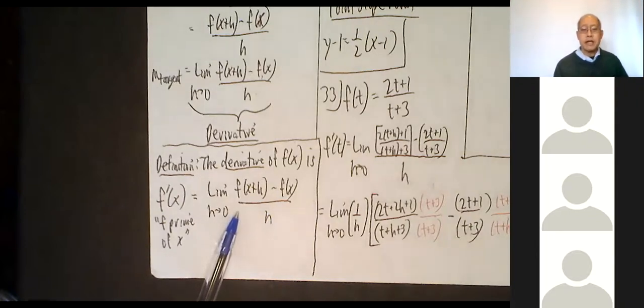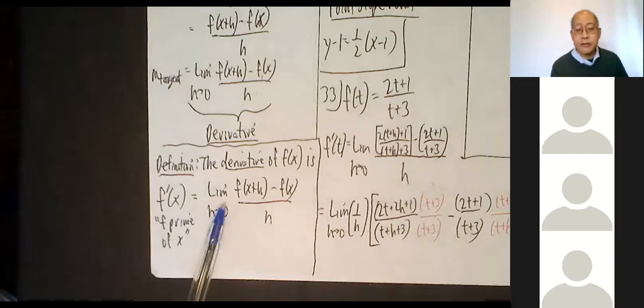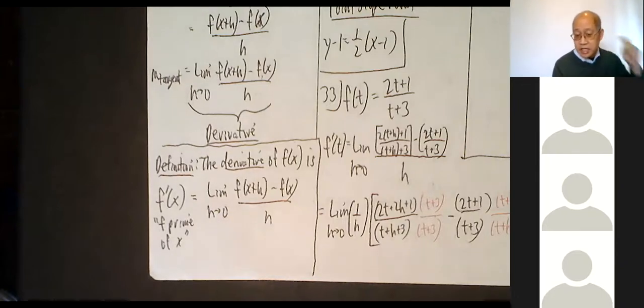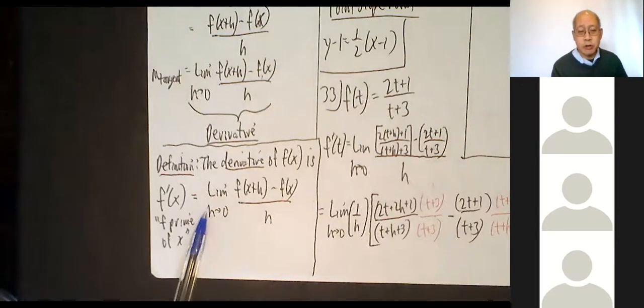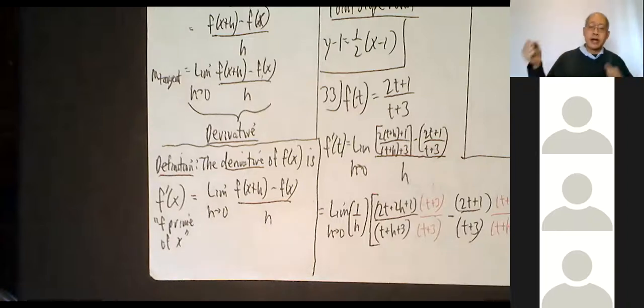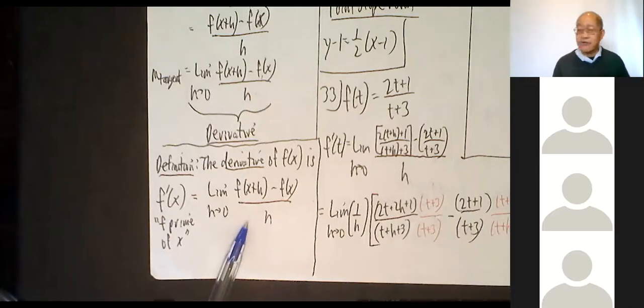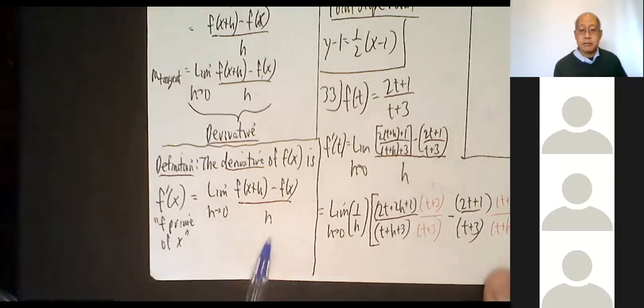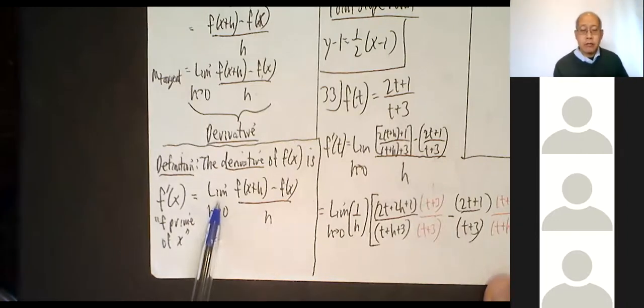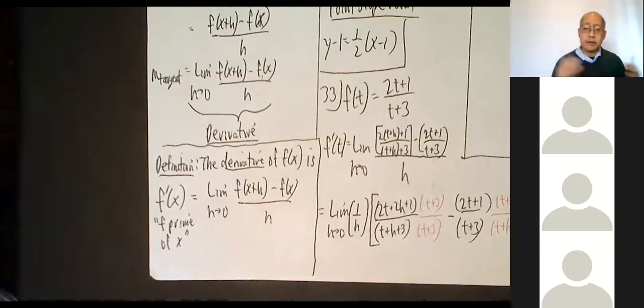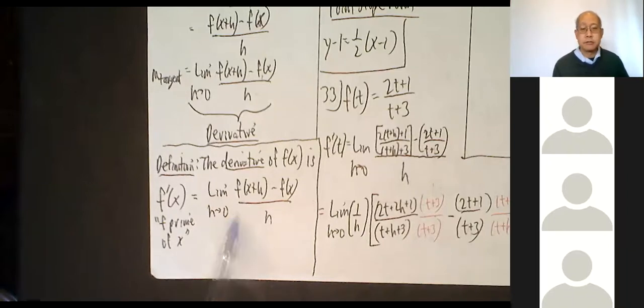Okay? It's a limit. And you notice we've done a lot of limits already. And nice thing, all these limits are as h approaches 0. And you might say, oh, good. Can I just plug in? No. You'll never be able to plug in. How come? Because if you plug in, you got a 0 in the bottom. Okay, so for all these limits, almost without exception, you have to do some algebra to hopefully cancel out that h. Once you can cancel that h, then you will be able to plug in h equals 0. Okay? So that's what's happening now.